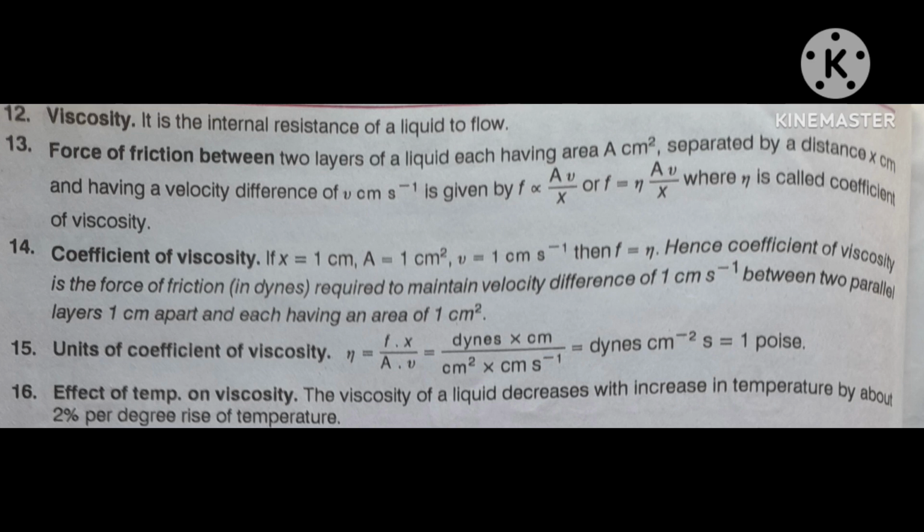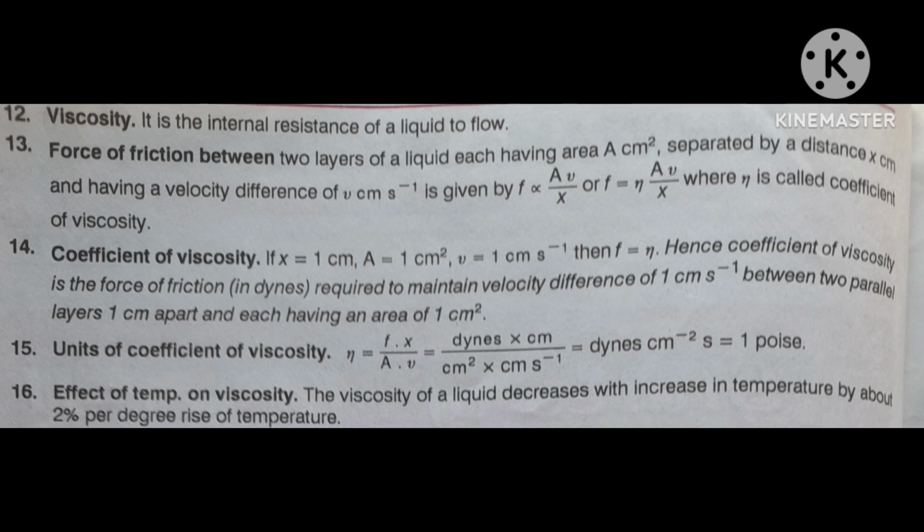Listen carefully. Viscosity of a liquid decreases with increase of temperature. How much? About 2% per degree rise of temperature. If you increase the temperature by 1 degree, the viscosity will decrease, meaning the liquid will move faster if you warm it.